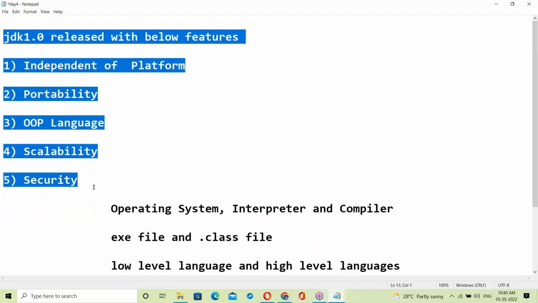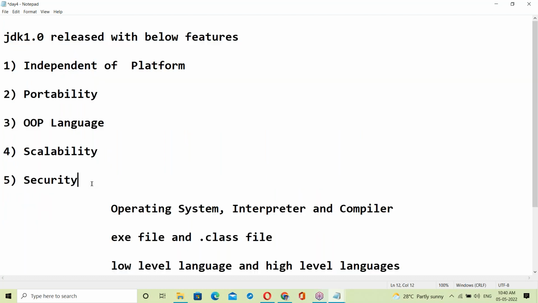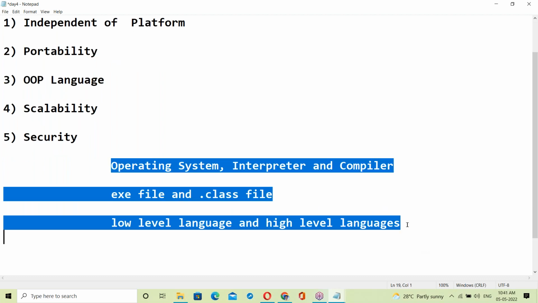I can explain Java features directly, but they may not be understood. If I explain just definitions, you can understand only definitions. But my way is not like that. Not definitions: practically, in depth, very clearly, I'll explain and we'll discuss practically. For that purpose, you must have this knowledge.